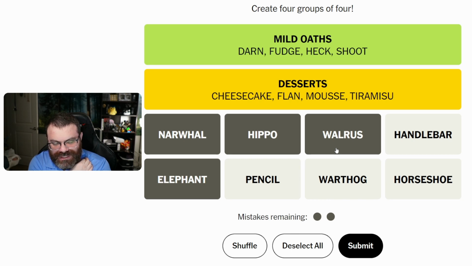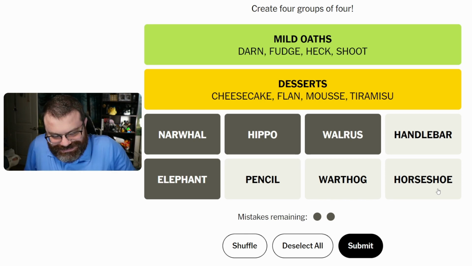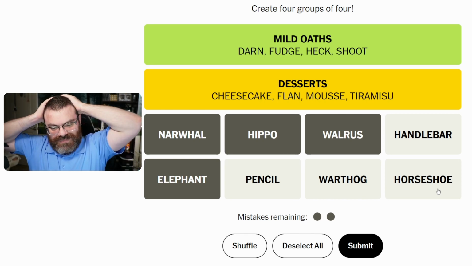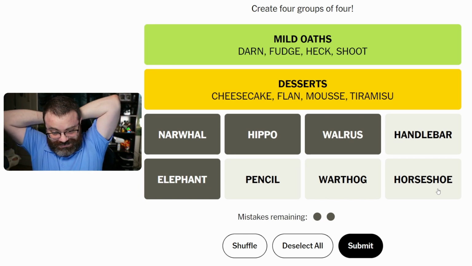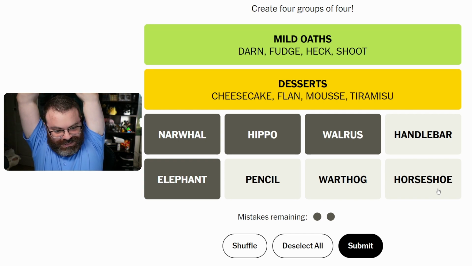Okay, I have one more fail before I have to just get it right. Okay, so we got to add warthog in. So what are we removing for warthog? Elephant, hippo, or walrus? I just realized horseshoe is a kind of crab. Is there like an elephant crab and a warthog? No, I don't think so. Horseshoe is also a nebula, isn't it? Name of a nebula? Doesn't really help.